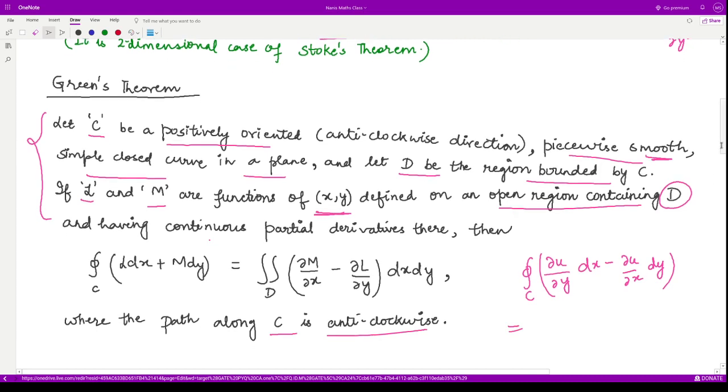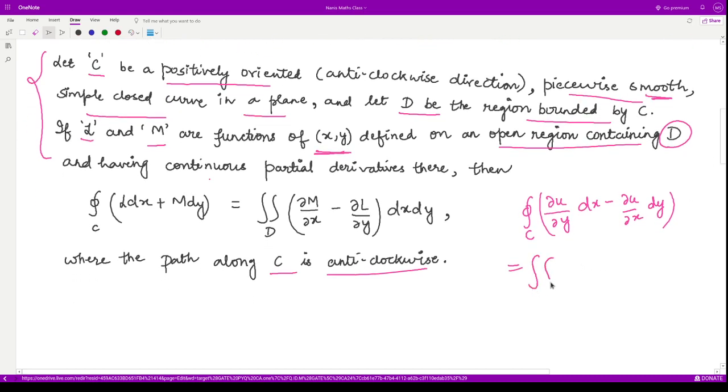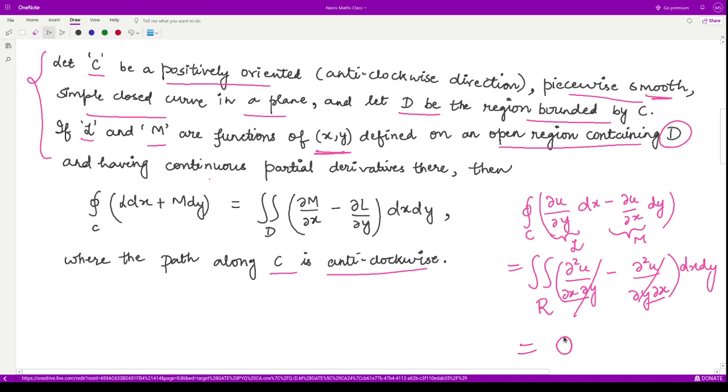After applying this theorem, we would have something like this, a double integral over the rectangle R, right? So now this is our L and this is our M. So we would have the partial derivative of M firstly with respect to x, and of L with respect to y, and secondly we would have here del 2u by del y del x. Now because these are assumed continuous, this quantity and this quantity, and moreover we have this dx dy, they cancel with each other, so our result finally is 0.